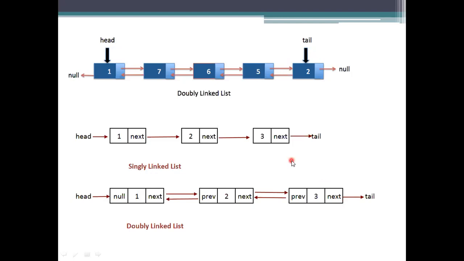So here, in the single linked list, we have two parts, which are represented as the data and the next pointer, the next to be pointed. And coming to the doubly linked list, we have three parts here. One is pointing to the previous node, another is the element we are storing, and the third one represents the next node we are processing.